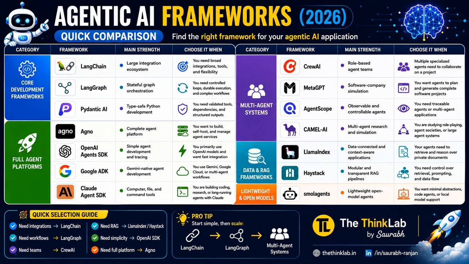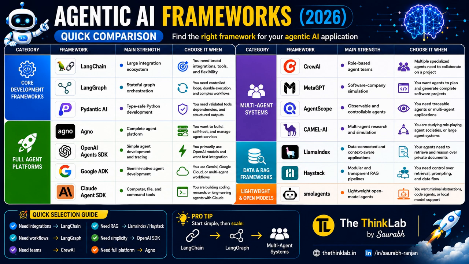Now we are moving to SmolAgents. Finally we have SmolAgents. As the name suggests, it's lightweight. It's perfect for local models and open source AI. So if you want minimal code with fast performance, this small agent framework is worth exploring, right?